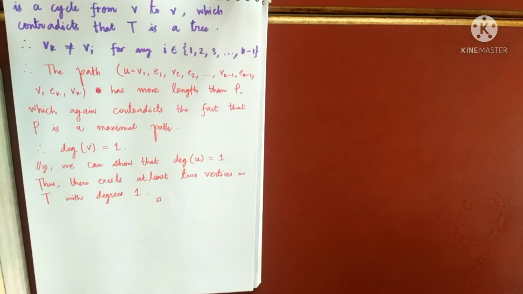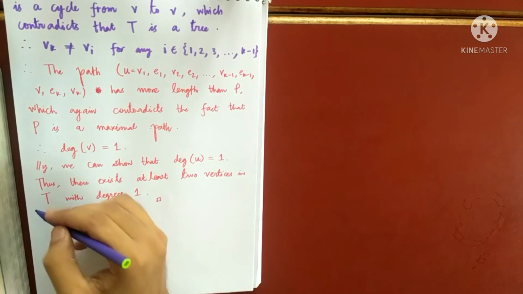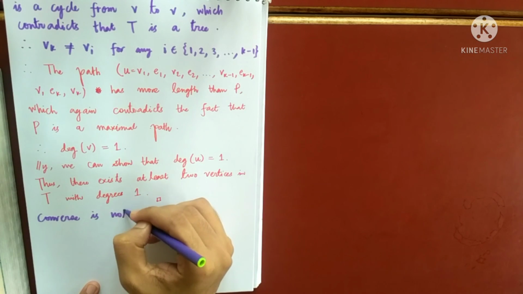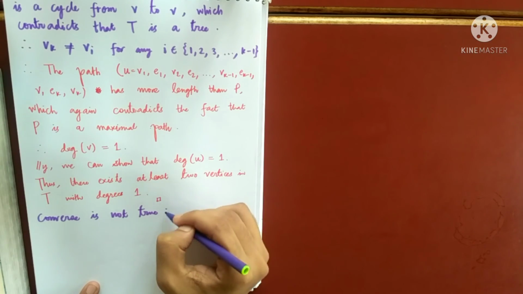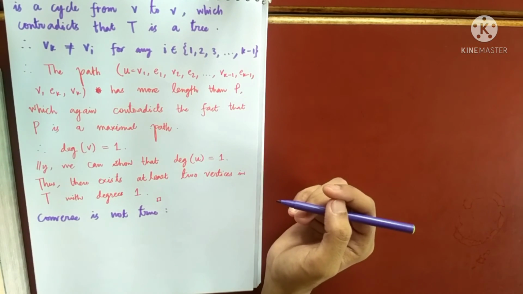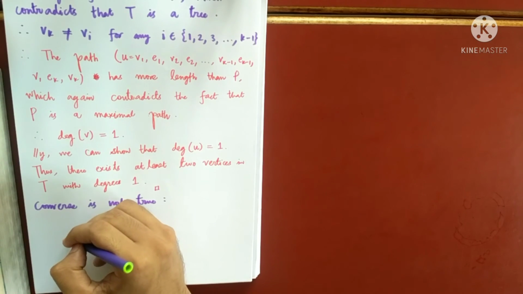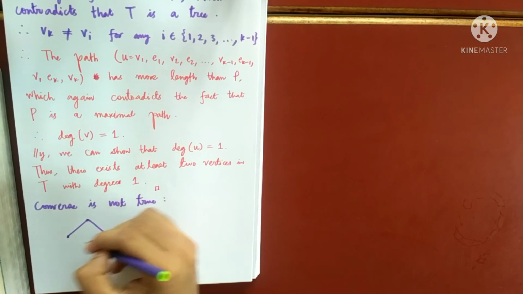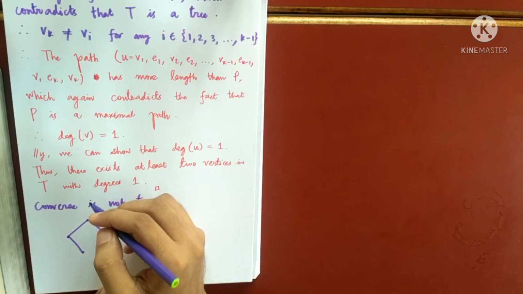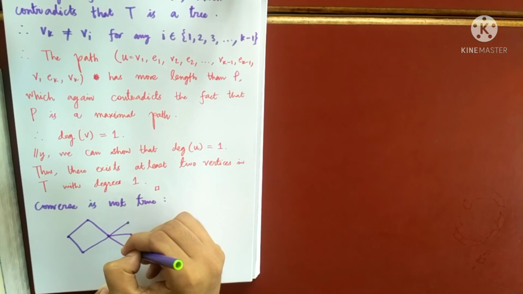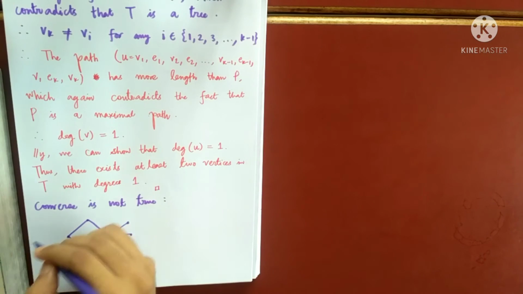So the converse of the theorem is not true. Converse is not true. That means if you have some graph with at least 2 vertices having degree 1, then it may not be a tree. For example, look at this graph. Just like a fish.